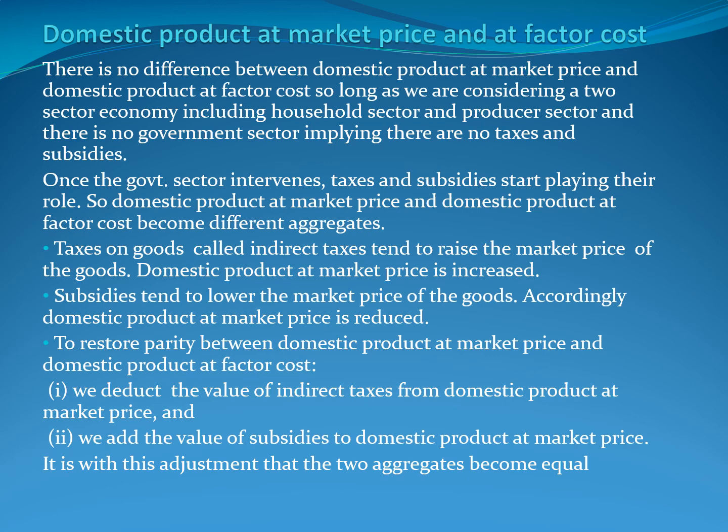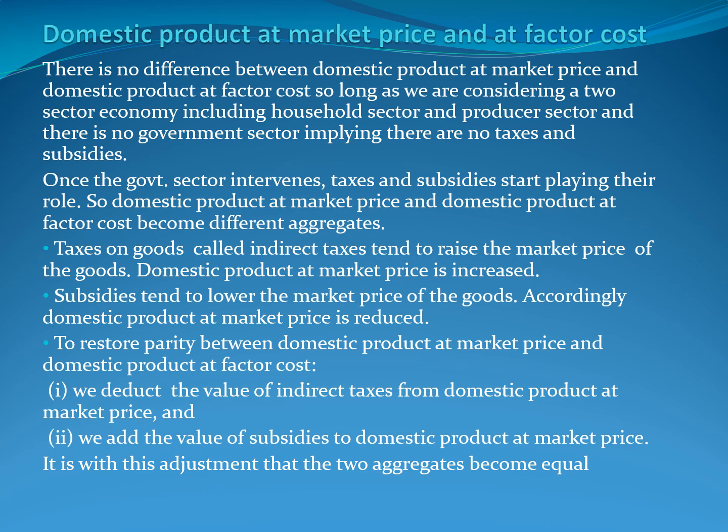Subsidies reduce the prices of goods and services. Net indirect taxes are calculated to know the net impact of taxes on the price of a commodity by subtracting subsidies from indirect taxes. So NIT is equal to indirect taxes minus subsidies.